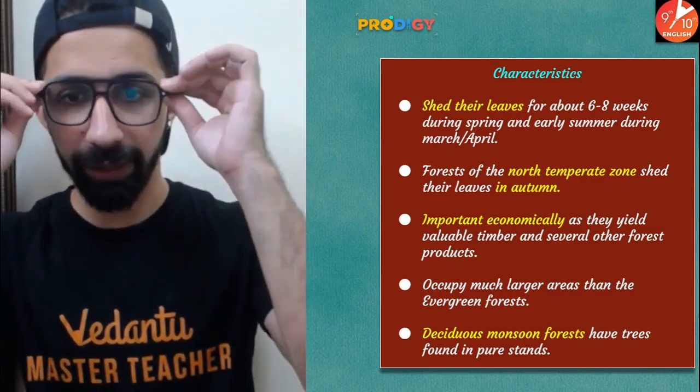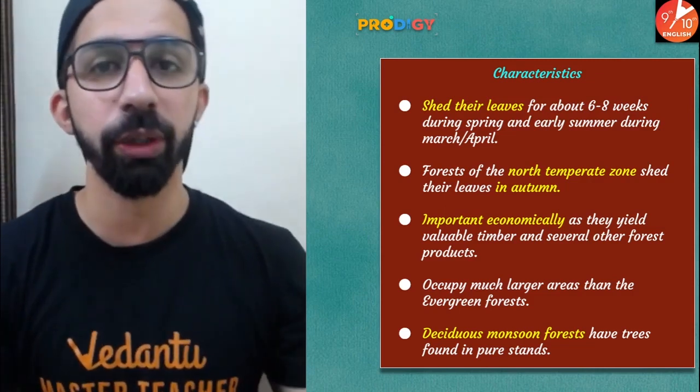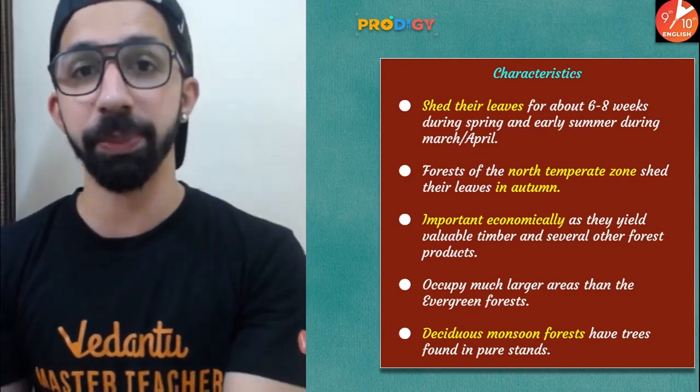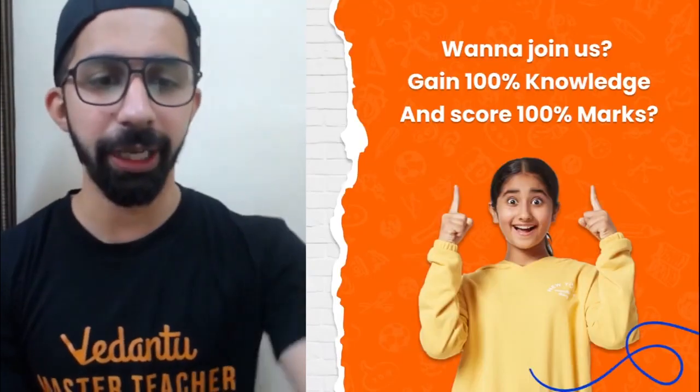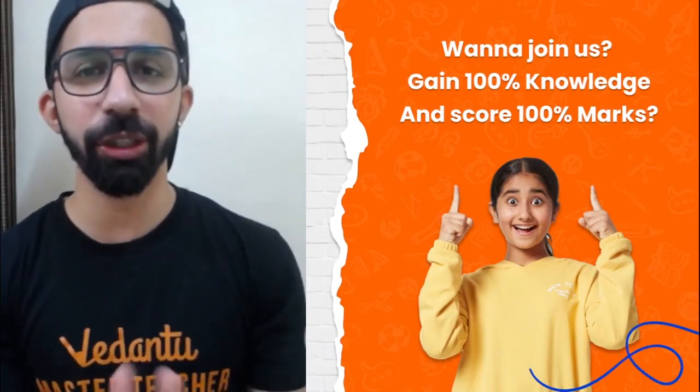Deciduous monsoon forests have trees found in pure stand. Now, guys, what is the meaning of pure stand? Trees of a single species. Okay. So, people, I hope you understood the topic till now.